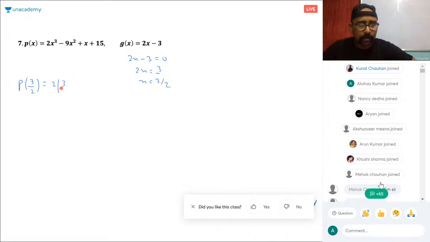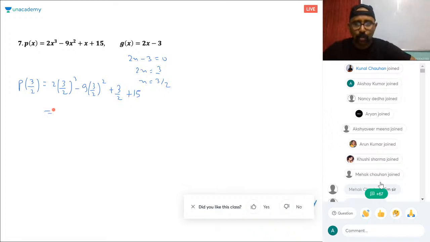So 2 into (3 by 2) whole cube minus 9 into (3 by 2) whole square plus 3 by 2 plus 15.